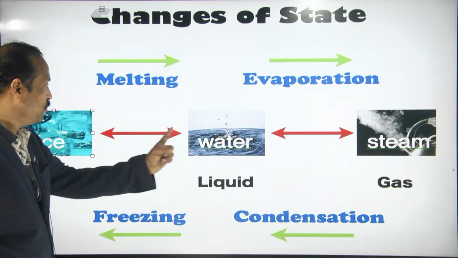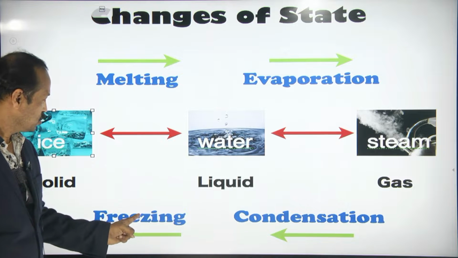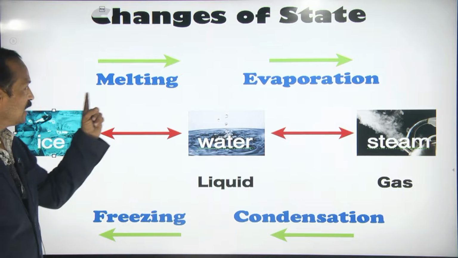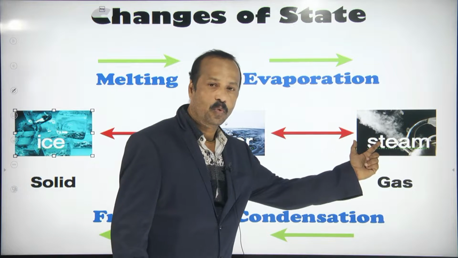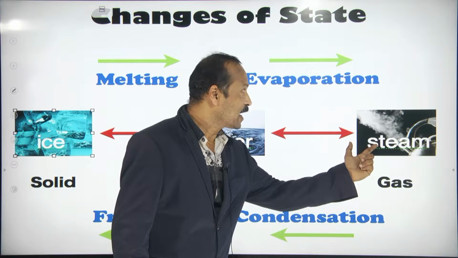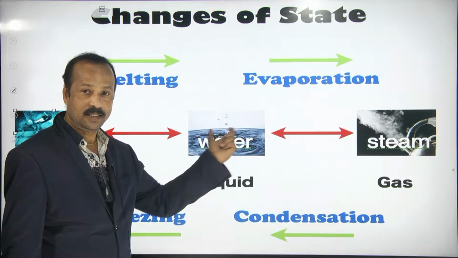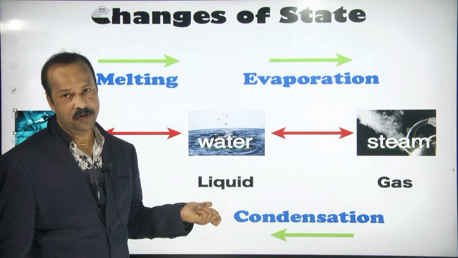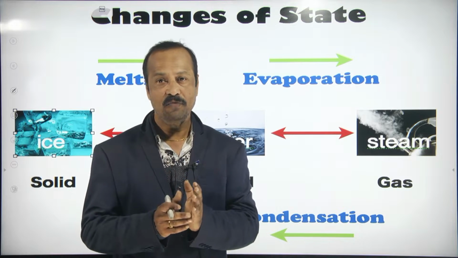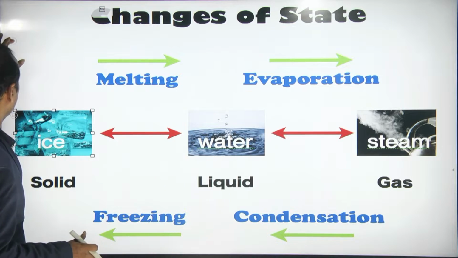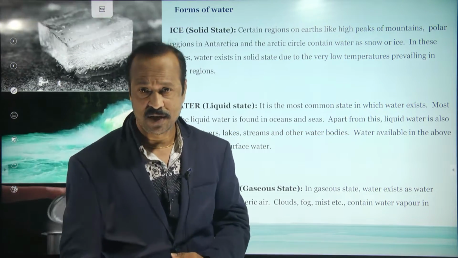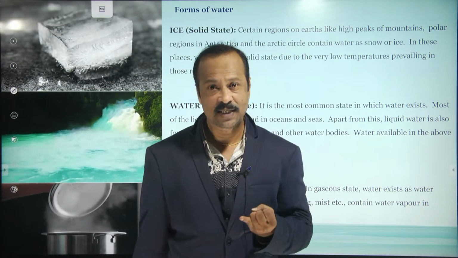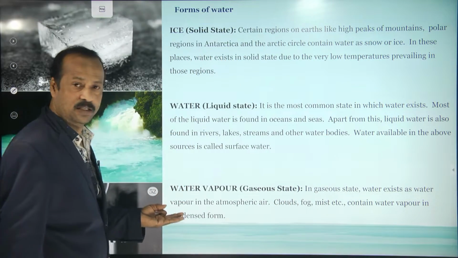Here you can see we are freezing the water, so it becomes ice, and ice melts and again becomes water. If you heat the water, it will be converted into steam. Again if you condense the steam, it will be converted into water. So water can be converted from one form to another. In nature, water exists in three forms: one is ice, second is water, third is water vapor.